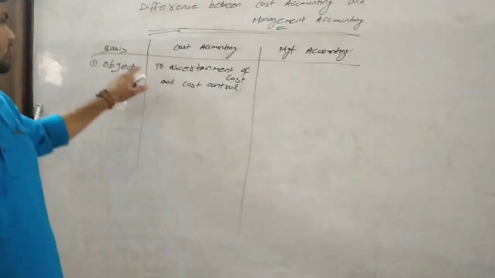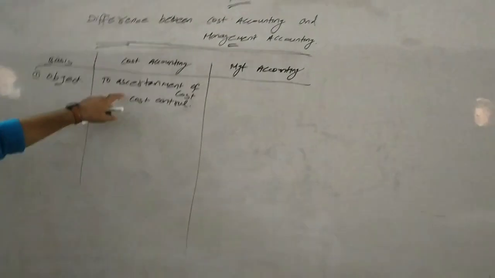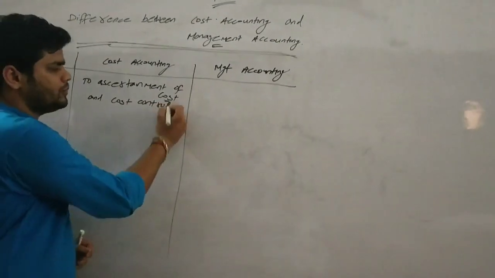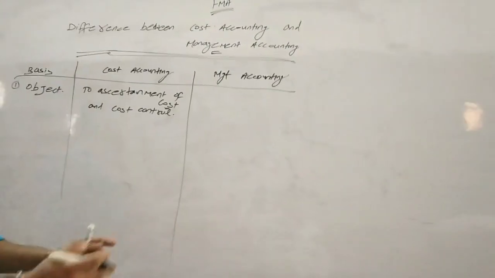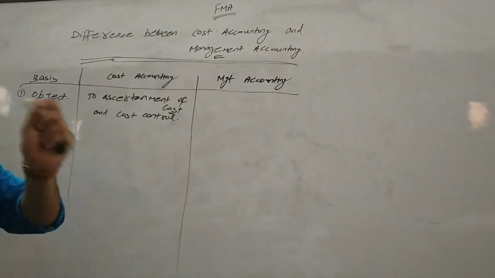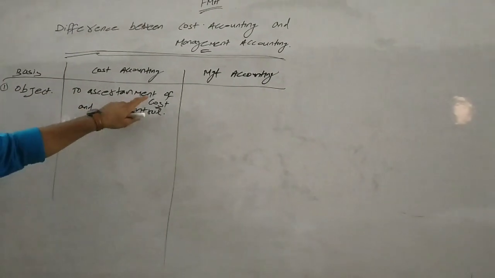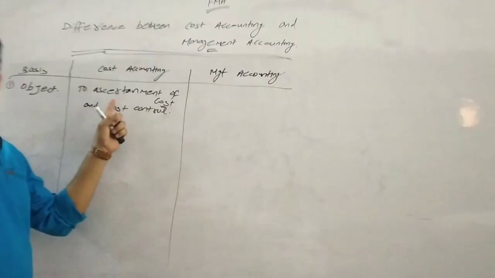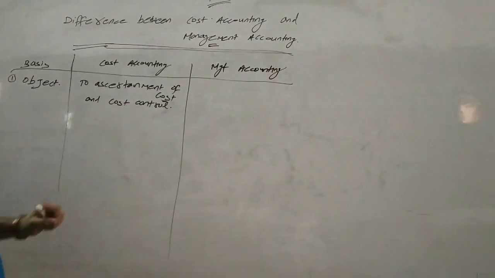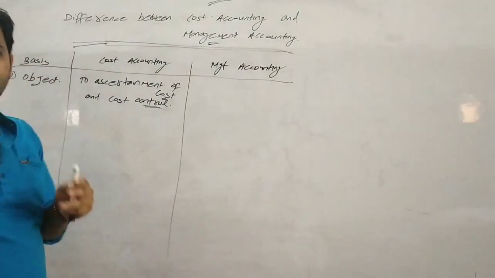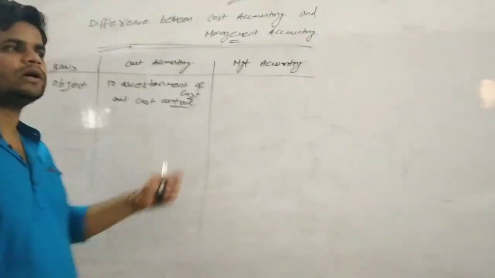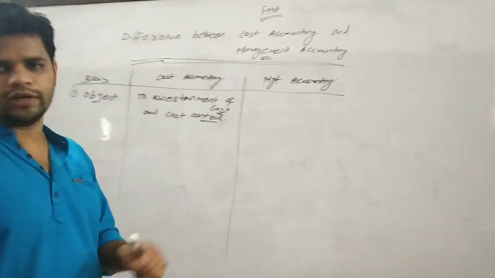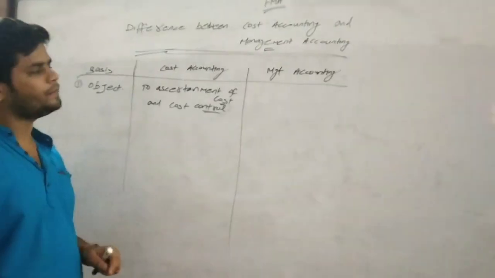Cost means the cost of a particular product, a particular department, or each cost center, and its ascertainment can be done. Not only is ascertainment of cost the main motive, but also cost control: how the expenses can be controlled and minimized, and how wastage can be controlled. That is the main motive of cost accounting.